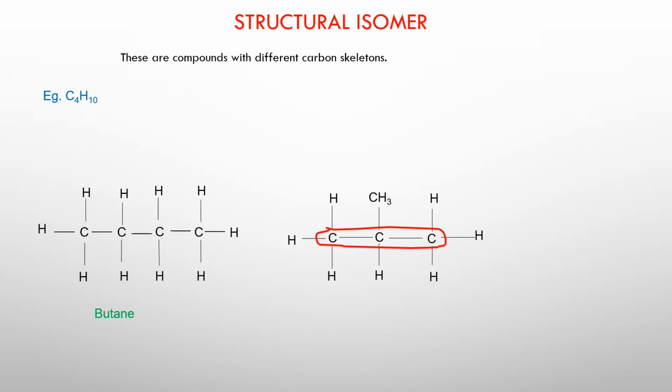How do you determine the parent chain? Get 1 carbon, right? Keep on going to the next carbon until you meet the last carbon. Now you can see I've gone in one particular direction and I covered 3 carbon atoms in the process. I can start with this particular carbon here, right? That's carbon 1. So I keep going until I come to the last carbon. My last carbon is this one here. I can go in any direction as long as I don't reverse. So this is becoming the parent chain.